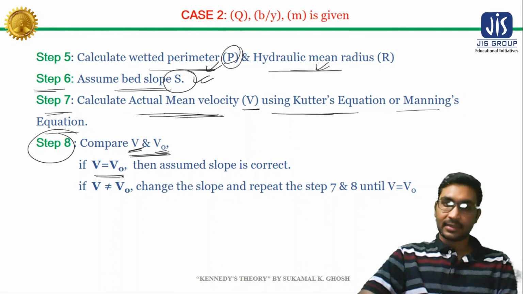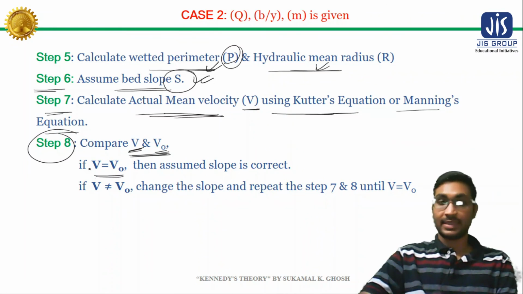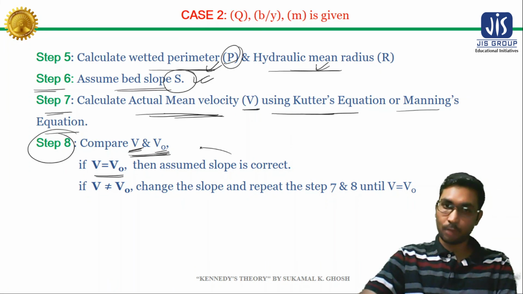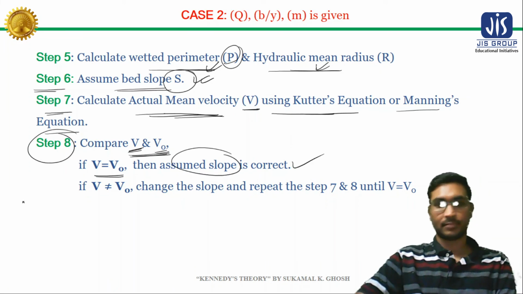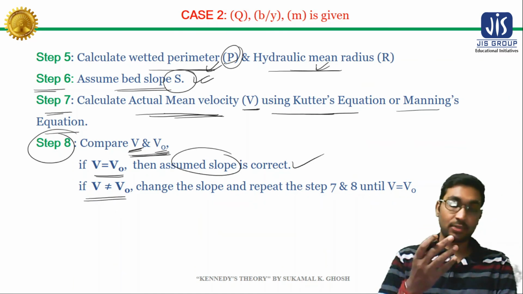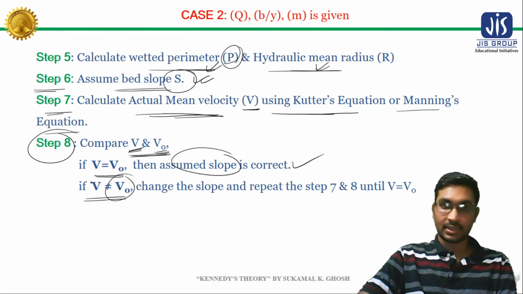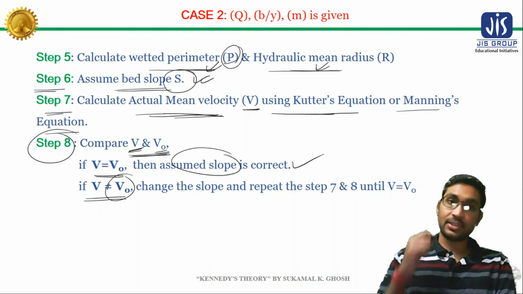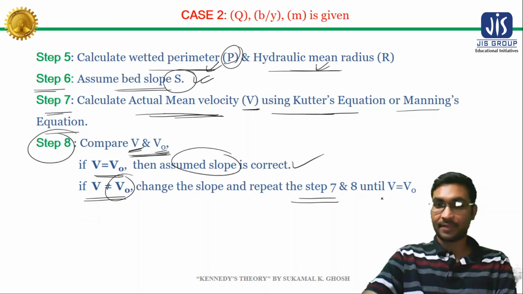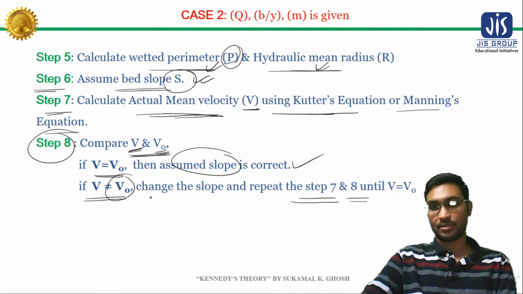and if the actual mean velocity equals the critical velocity, then the assumed slope is correct. But if the actual mean velocity is not equal to the critical velocity, then the assumed slope is not correct. So we need to change the slope and repeat step 7 and step 8.